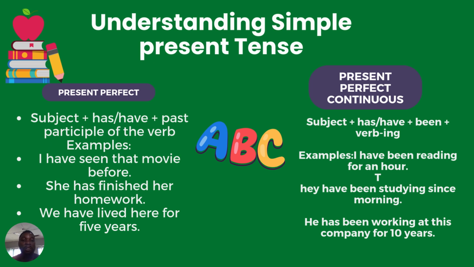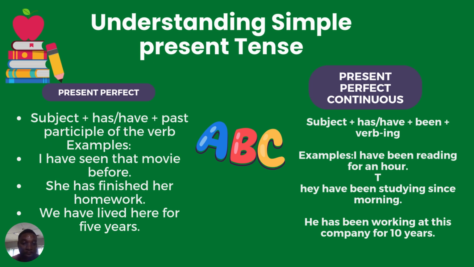Simple present has the subject and the verb, but present perfect has the subject and also has or have plus the past participle of the verb. That is the structure for the present perfect.